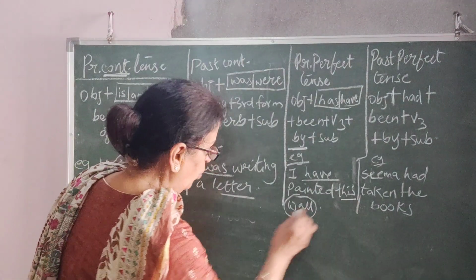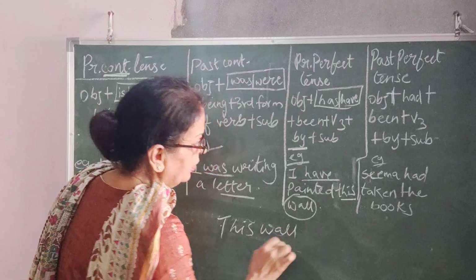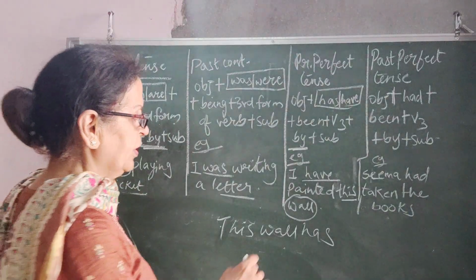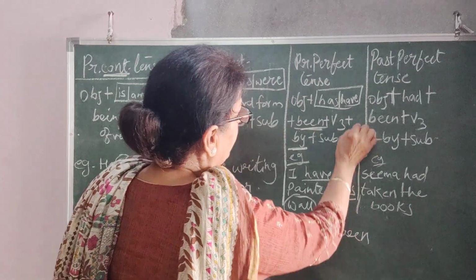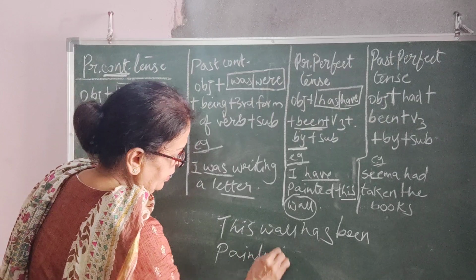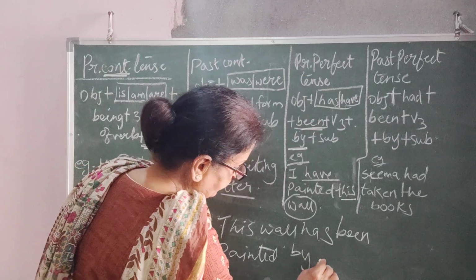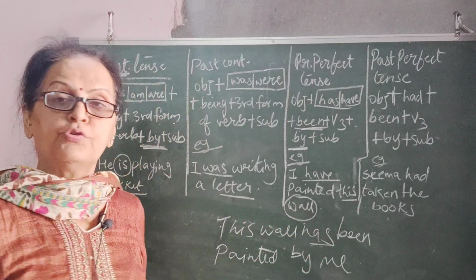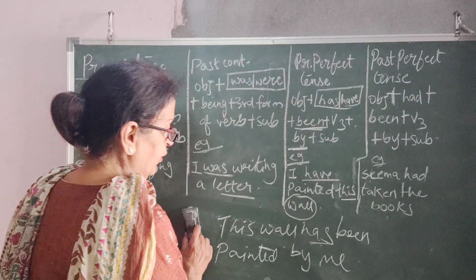So this wall has, because wall is single, this wall has been, third form of word, painted. Here the verb doesn't change, painted by me. Here you have to use has and have according to your verb. I give one more sentence here where you will understand the difference.